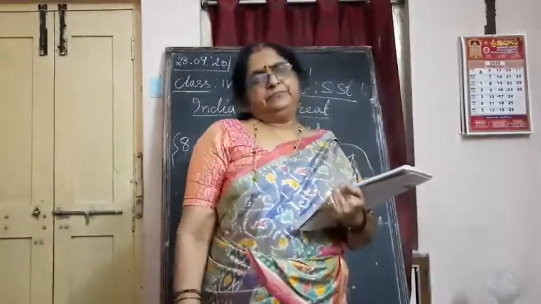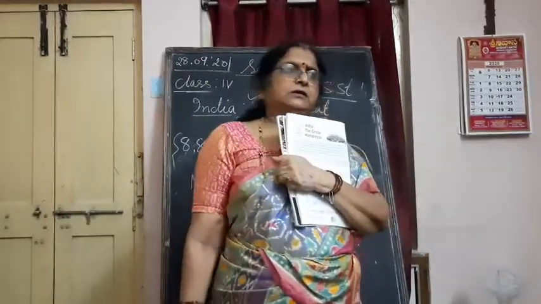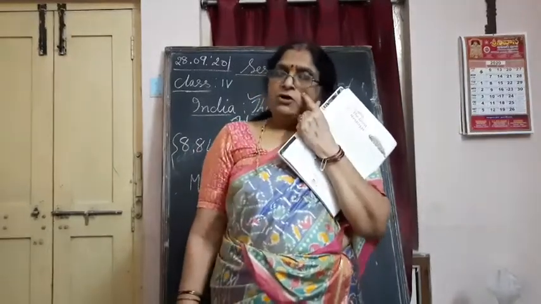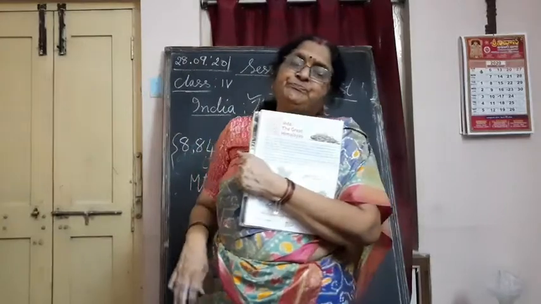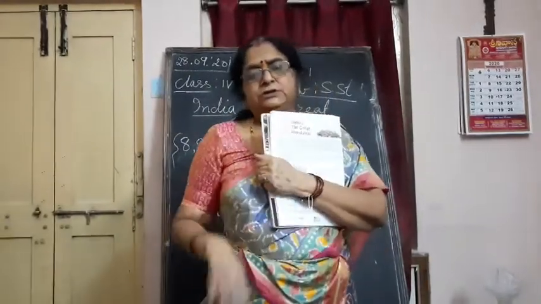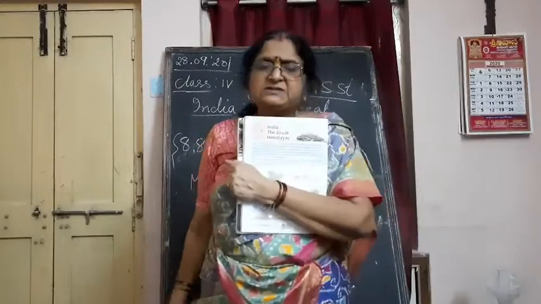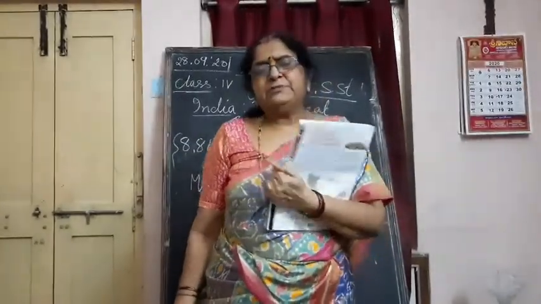Edmund Hillary. Tenzing Norgay is a Nepali person who was a Sherpa, what we call them, Sherpa. Who are Sherpas? Sherpas are the people who help the mountaineers while climbing the mountains. So he was a Sherpa, Tenzing Norgay. He is from Nepal.